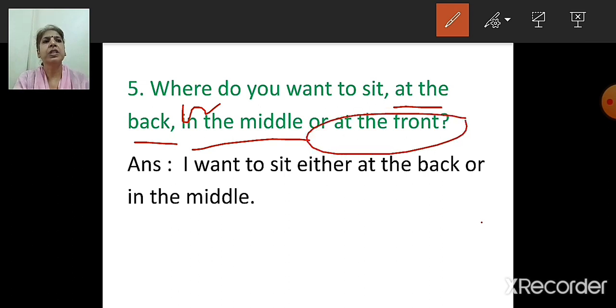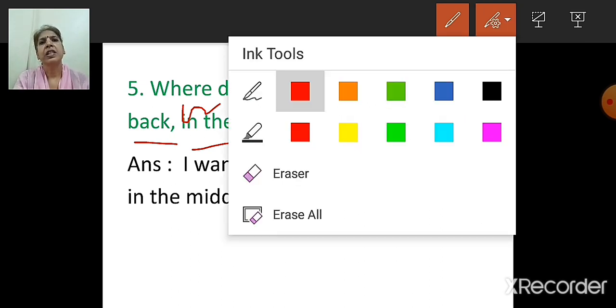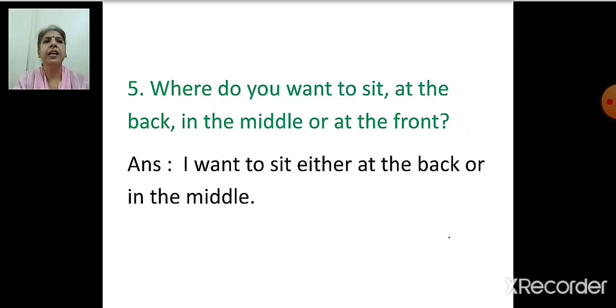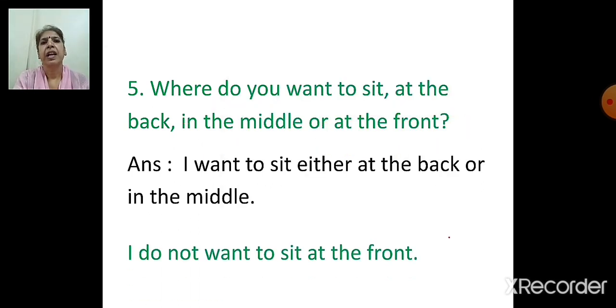So which option is not taken? At the front. So we will say, I do not want to sit at the front. So this is the way we are going to continue answering the question using either or.